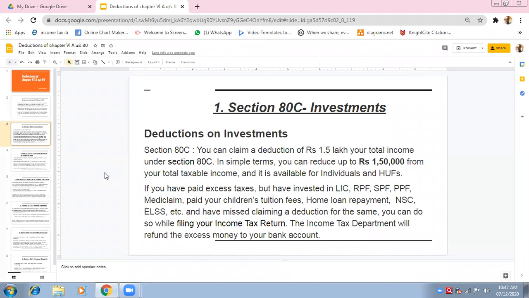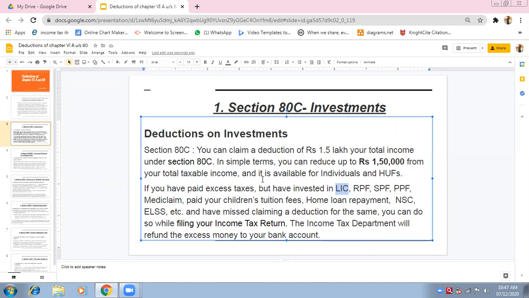There are private companies also, Bajaj, Birla Sun Life, Kotak Mahindra Life insurance policy. So you have so many private companies also. But I'm talking about the government company, that is LIC. The benefit of taking LIC is you will get deductions under Section 80C, and your tax burden will be reduced.